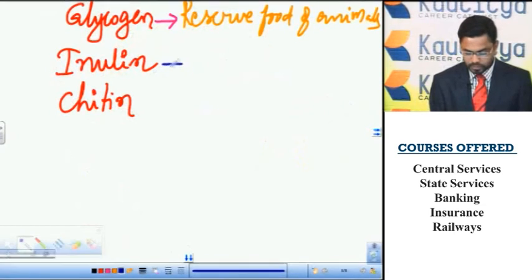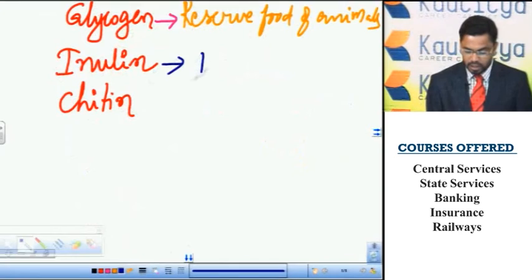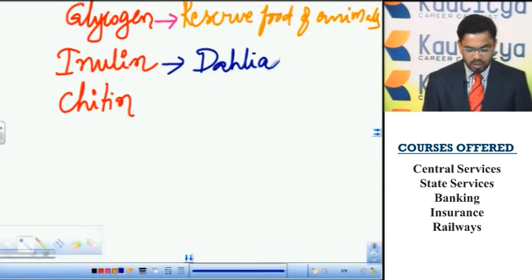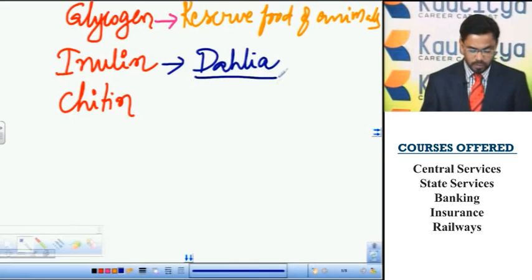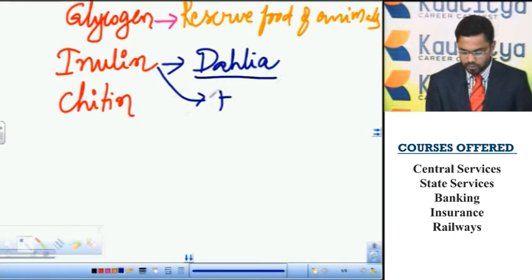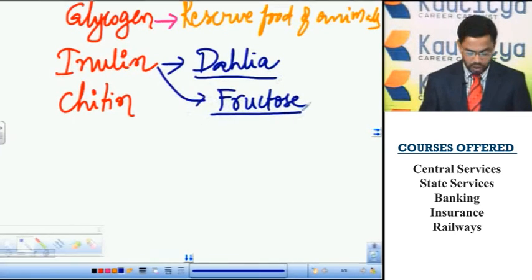Inulin, it is a reserve food material in some tubers like in Dahlia tuberosa. So this inulin is a polymer of fructose. So many fructose residues are linked by glycosidic bond to form inulin.